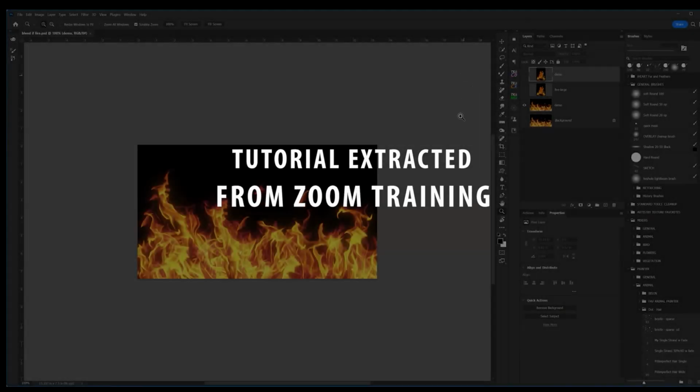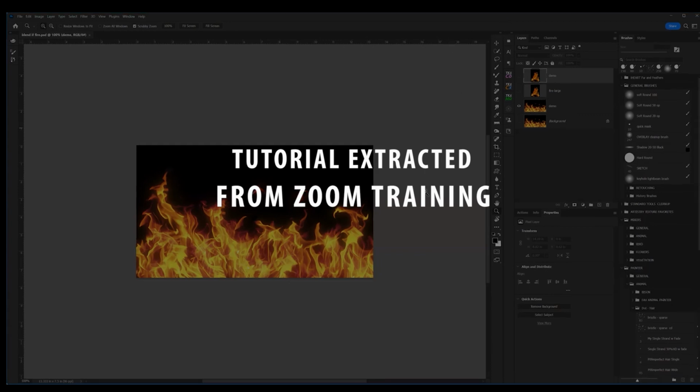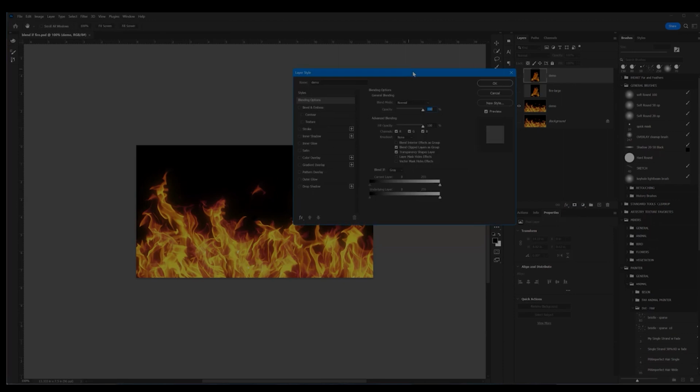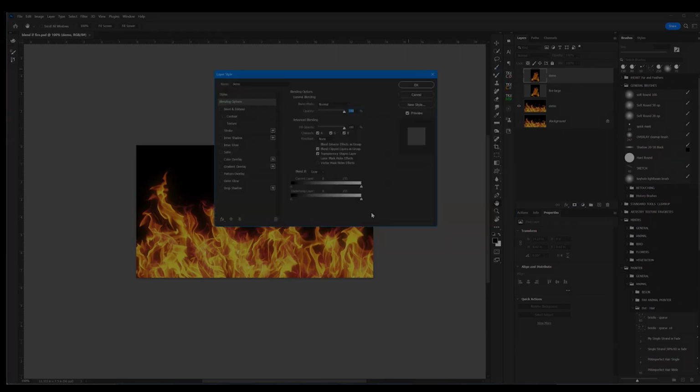It's interesting, but it's really, really simple to remove fire. You use Blend If. So hopefully you guys are familiar with Blend If, but if not, I'm going to give you a really quick little demo here. Blend If is under your FX panel on the blending options. If you go into this, you'll open up this dialog box, and Blend If is right here.